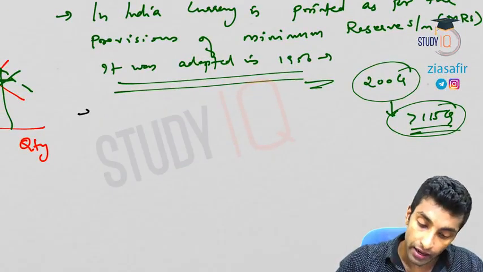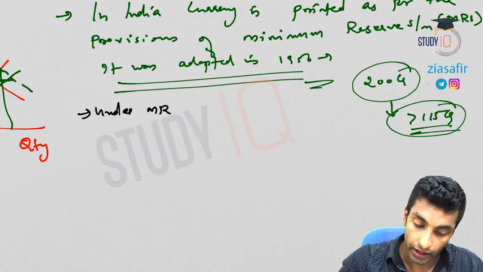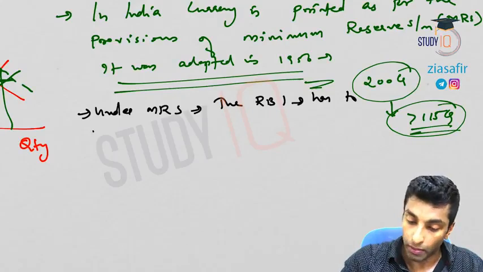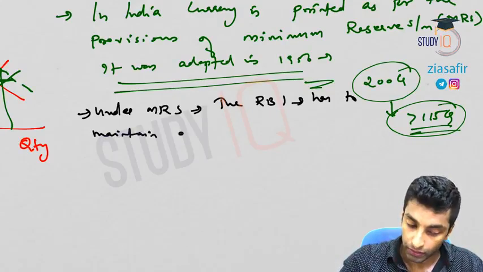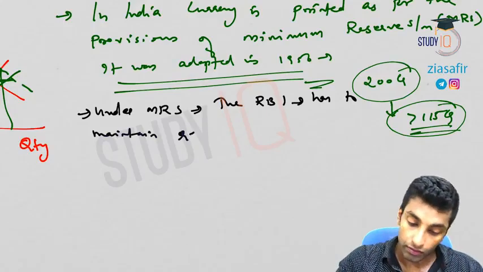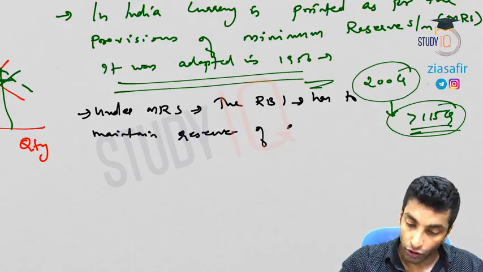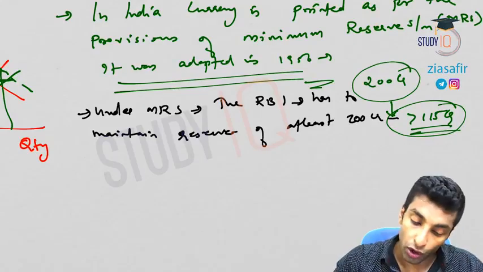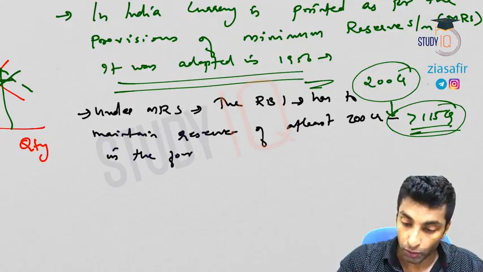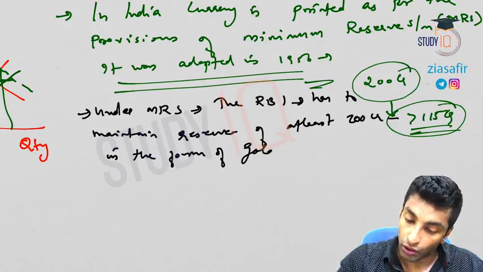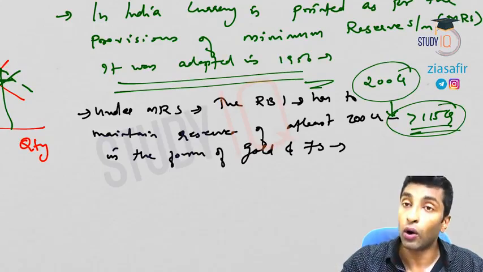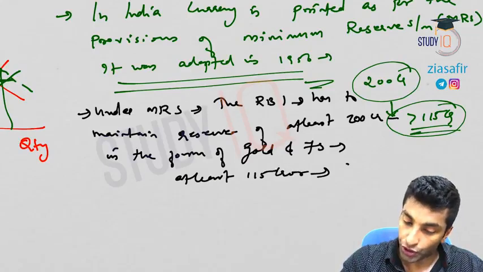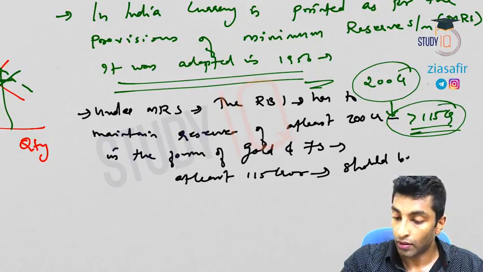So let me write down this. Under MRS, the RBI has to maintain a reserve of at least 200 crore in the form of gold and foreign securities, out of which at least 115 crore should be gold.